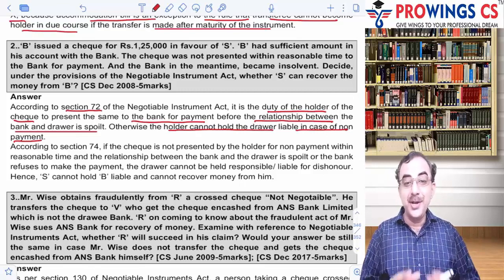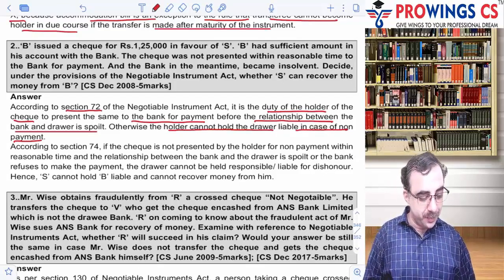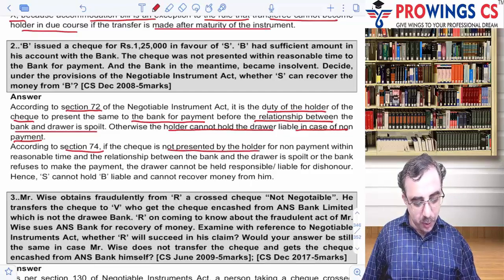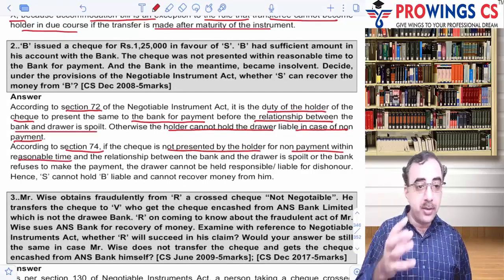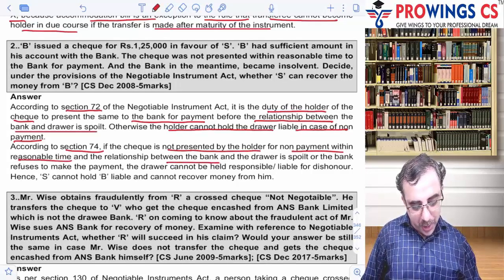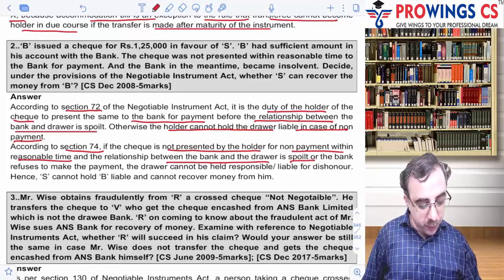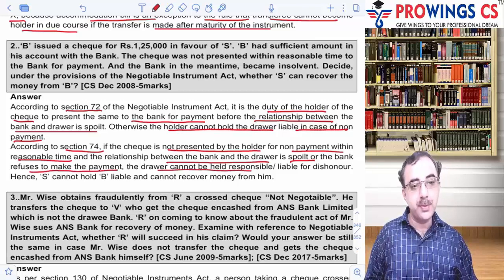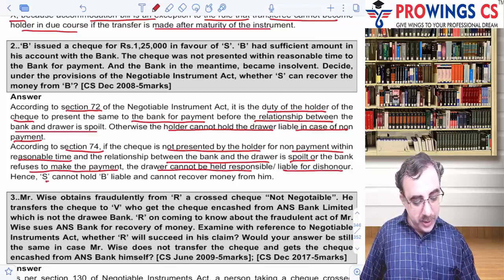Okay, interesting. So the holder cannot hold the drawer liable in case of non-payment. According to section 74, the check is not presented by the holder for non-payment within reasonable time. Okay, and the relationship between the bank and the drawer is spoiled, or the bank refuses to make the payment. So in that case, the drawer cannot be held responsible or even liable for dishonor. The holder cannot hold the drawer liable and cannot recover the money.